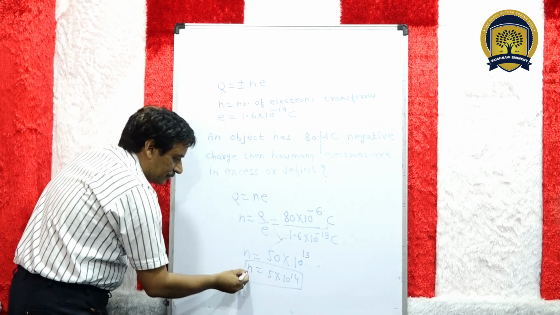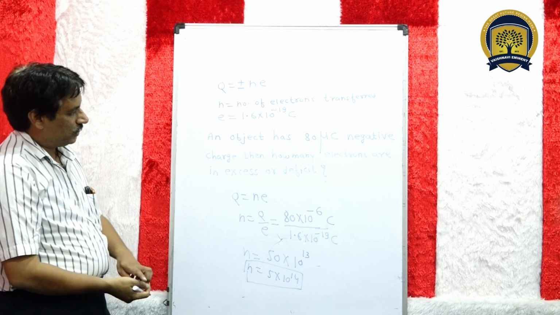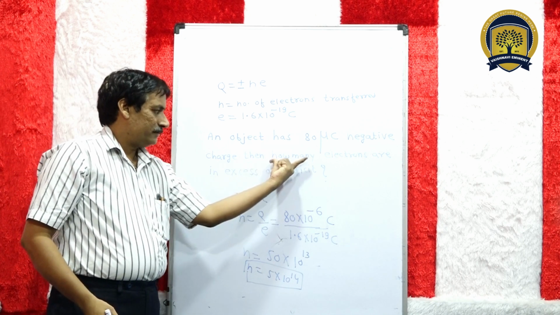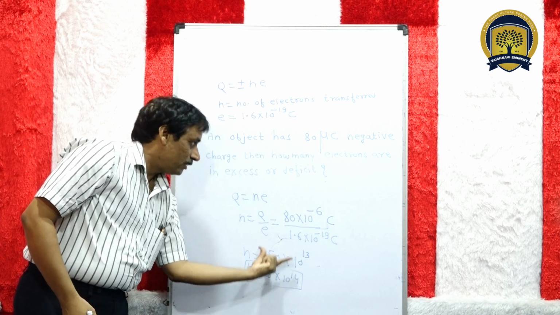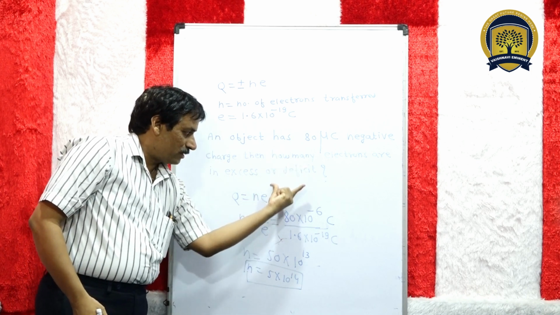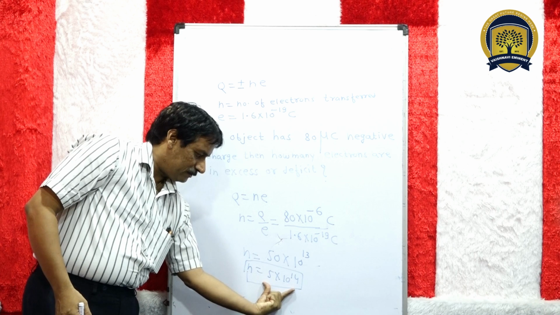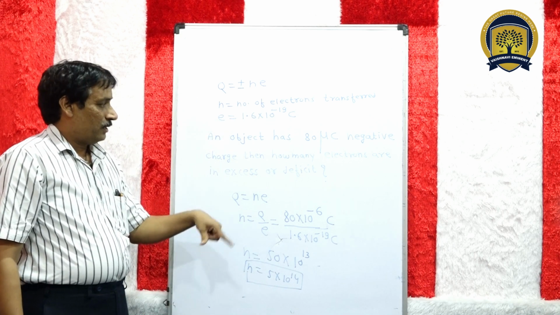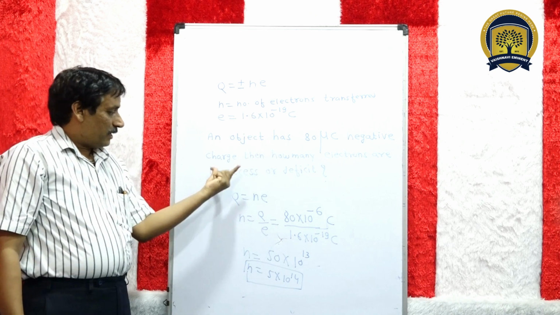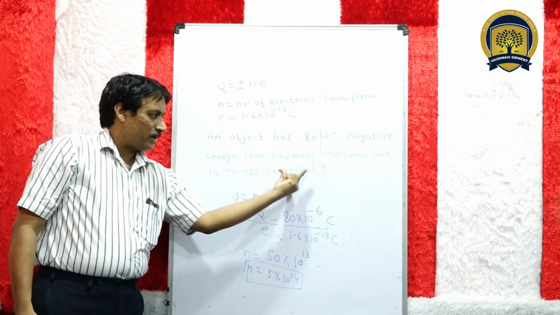This is one part of our question: how many electrons are transferred, 5 into 10 raised to power 14. Now the second part of the question is whether electrons are in excess or in deficit.